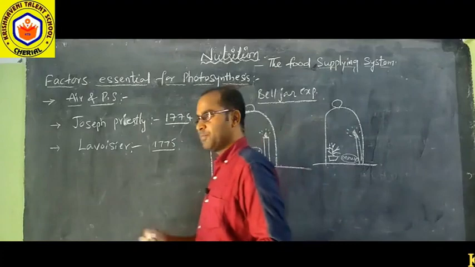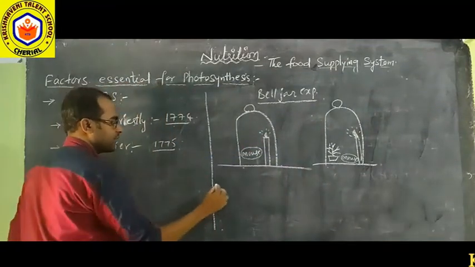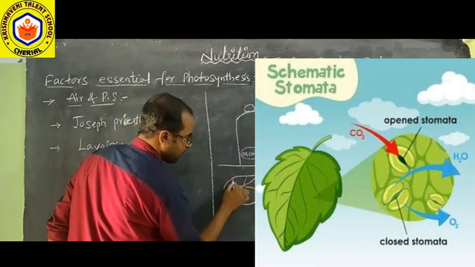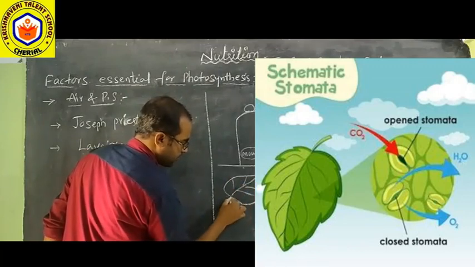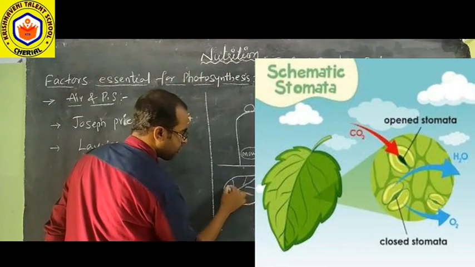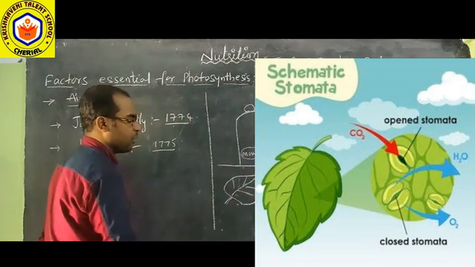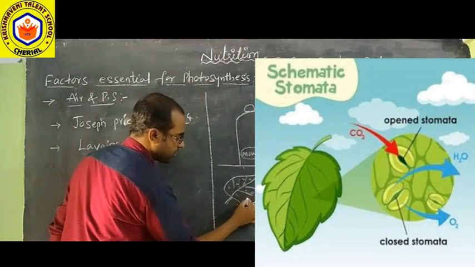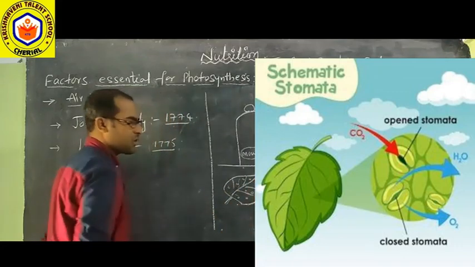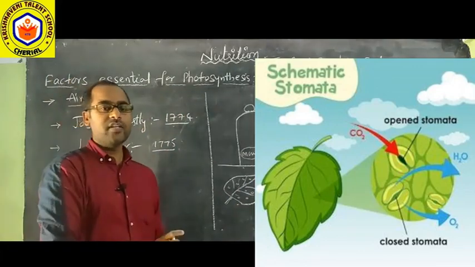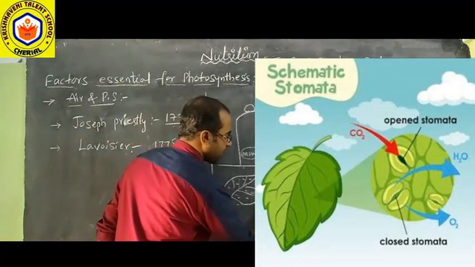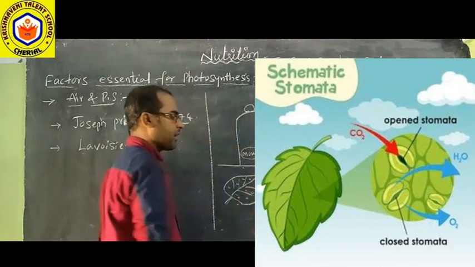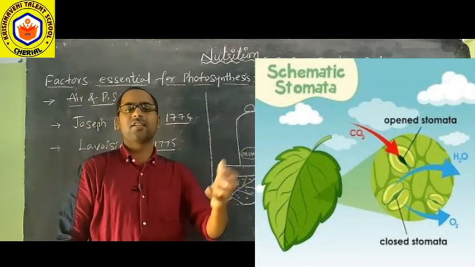If you take a leaf, the leaf contains a numerous number of minute pores at the bottom surface of the leaf, which are called stomata, through which the gas exchange takes place.